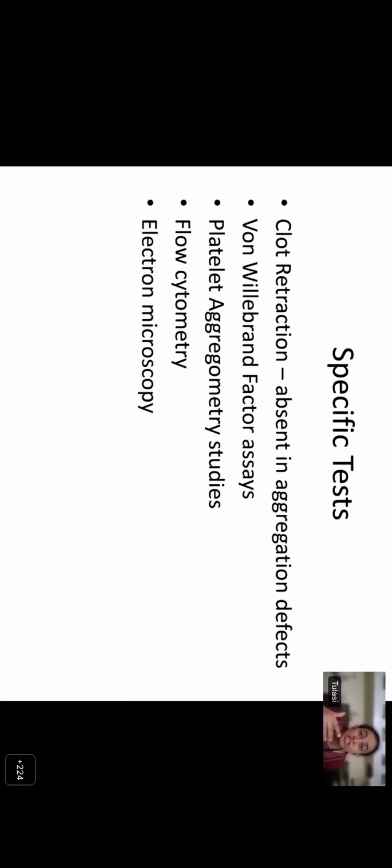So what are the specific tests that you will need to do when you have a prolonged bleeding time or a prolonged closure time on a platelet function analyzer? You might need to do the von Willebrand factor assays. You might need to do platelet aggregometry studies, flow cytometry, and so on.